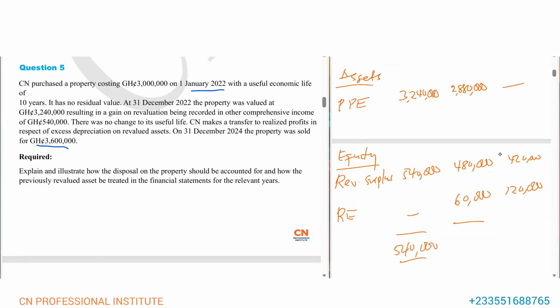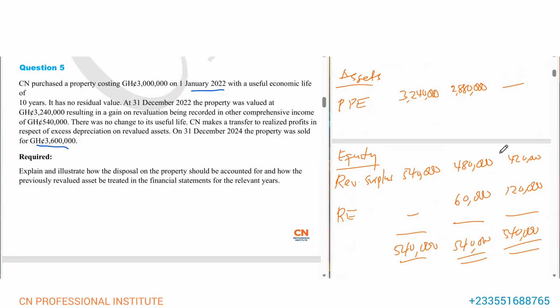So when you sum the total equity, it will still be what? 540 here. Here will still be what? 540. And here will still be what? 540. You see? So the transfer is between equity items. It's between two equity items, value surplus account and retained earnings. So you see the net will be the same. I hope you are following.